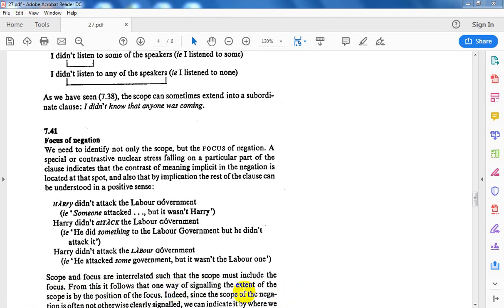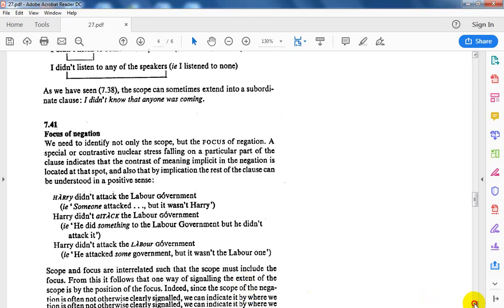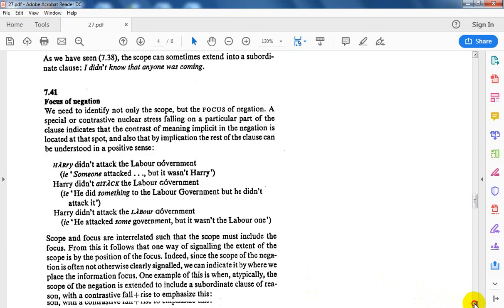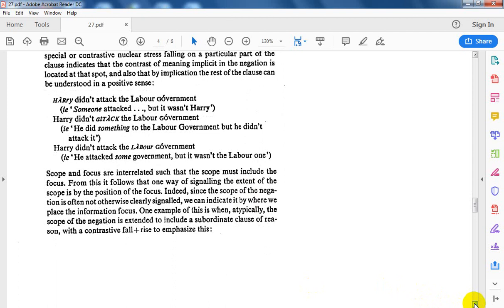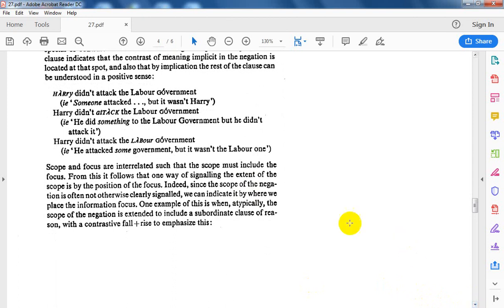Indeed, since the scope of the negation is not otherwise clearly signaled, we can indicate it by where we place the information focus. I mean by the information focus the following.